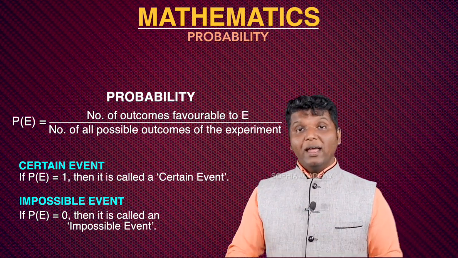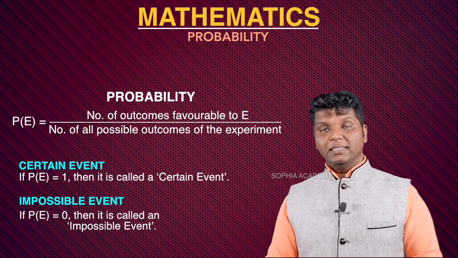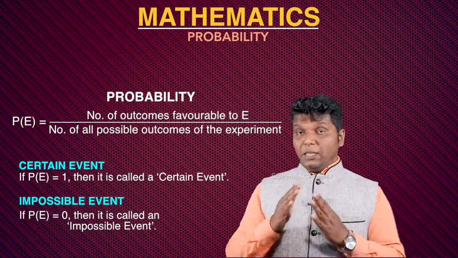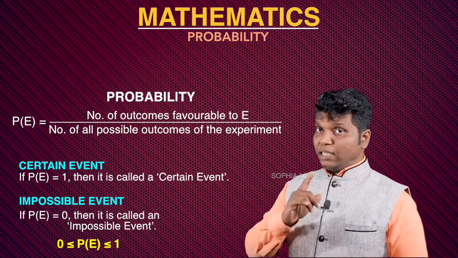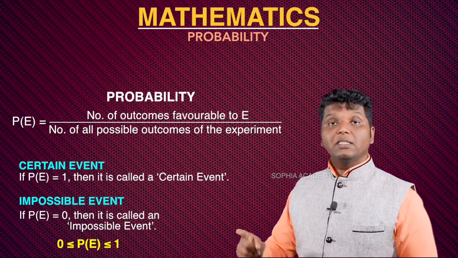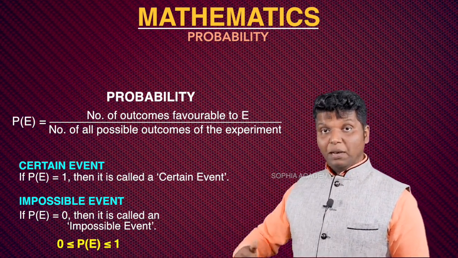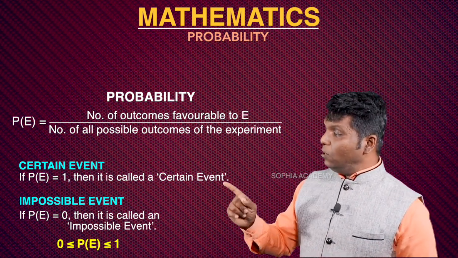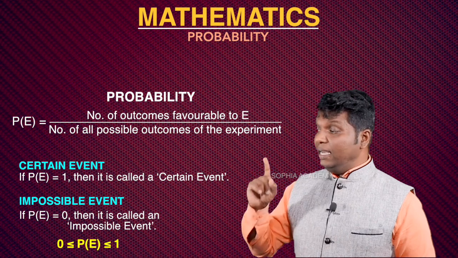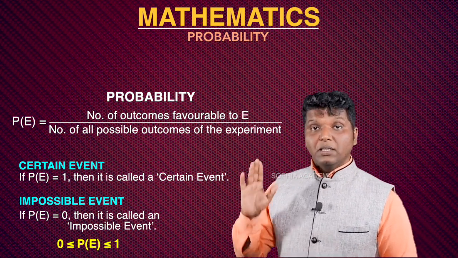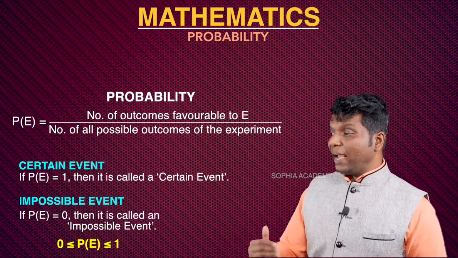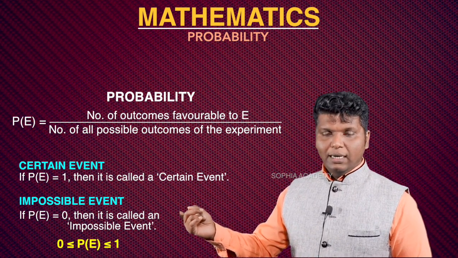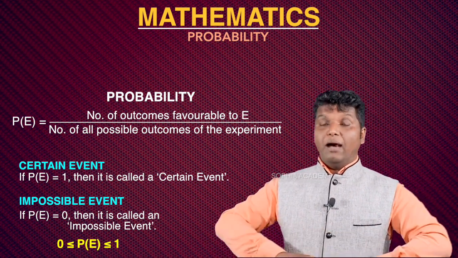So this is the way how to understand an event and the probability and its measurement. The probability of any event lies between 0 and 1. That means it can become 0 or it can become maximum 1. So we will write 0 less than or equal to P of E less than or equal to 1. That means the value of probability to the maximum will become 1, to the minimum it will become 0. Is that clear?